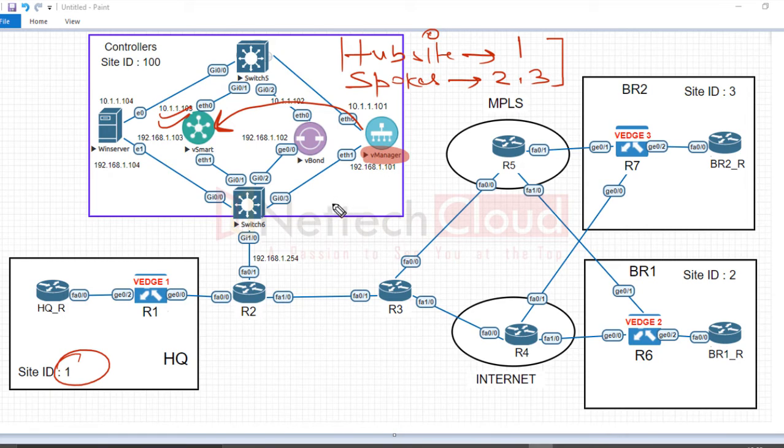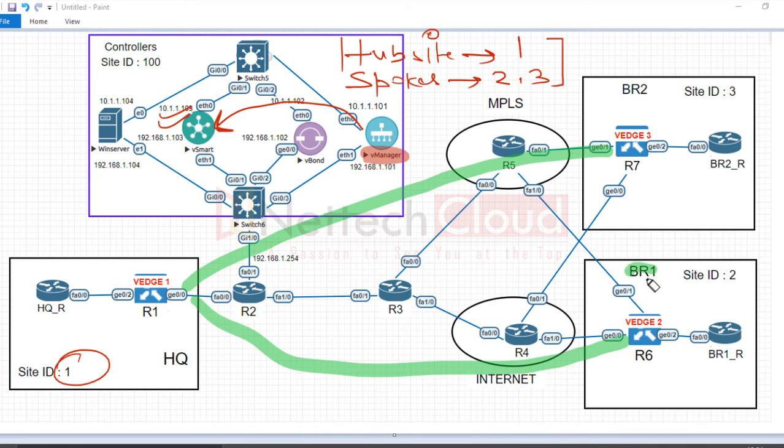You understand the objective. What is the objective of this hub and spoke topology policy? The objective is very straightforward: changing the topology from full mesh to hub and spoke. It means that if branch 1 wants to communicate with branch 2, or branch 2 with branch 1, they should both communicate via the headquarters. That's the lab objective, changing the topology from full mesh to hub and spoke. It means branches should not have routes to each other.